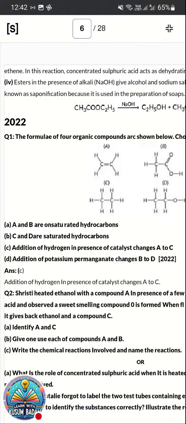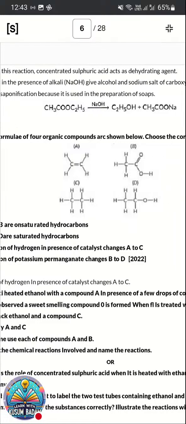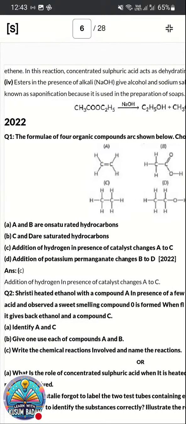A and B are saturated hydrocarbons. That's wrong. A is not a saturated hydrocarbon as there is a double bond, so it is an unsaturated hydrocarbon. Next, C and D are saturated hydrocarbons.